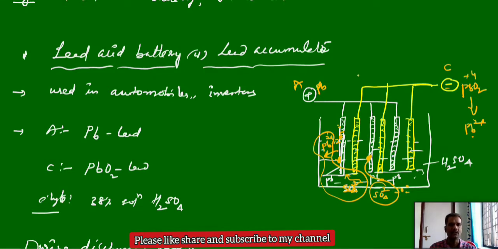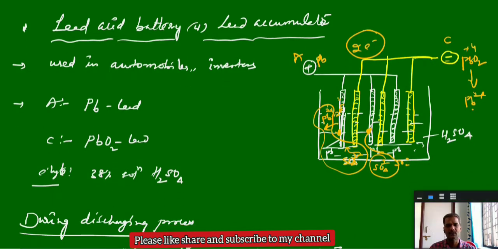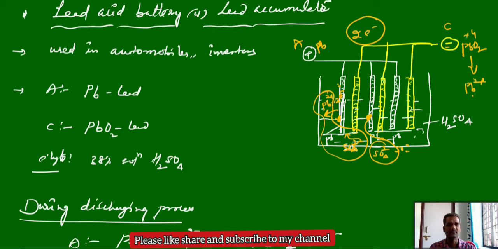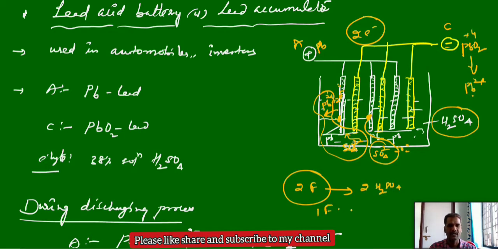Means what? Overall, in this net reaction at the anode and cathode, 2 electrons are involved. So if you pass 2 electrons, it consumes 2 moles of sulfuric acid: 1 mole at the anode and 1 mole at the cathode. Means here, if you pass 2 Faradays of current through the lead acid storage battery, it consumes 2 moles of sulfuric acid. And if you pass 1 Faraday, it consumes 1 mole of sulfuric acid.